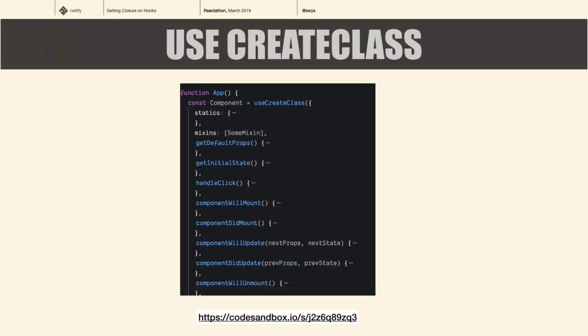My custom hook though is a little more ambitious. I wrote one called useCreateClass. If you're old school React, you have the createClass API where you had an object. I took that, including mixins, and I cloned it all over to hooks, and I went through every single lifecycle method and implemented them with hooks. That is an awesome exercise to really understand the mapping of component lifecycles to hooks. Also, I just really like the idea of using mixins inside classes inside hooks. Right? Yeah, all right. This is the only crowd that works.